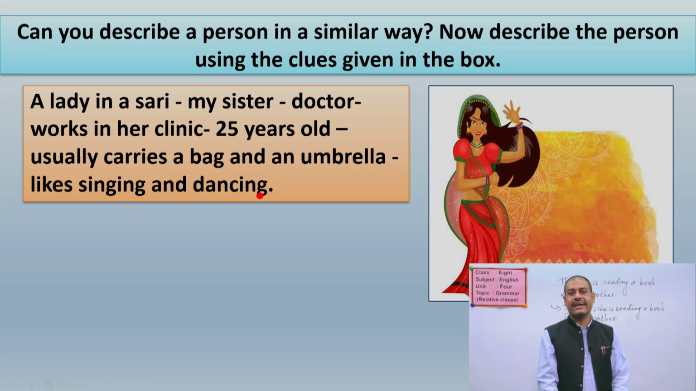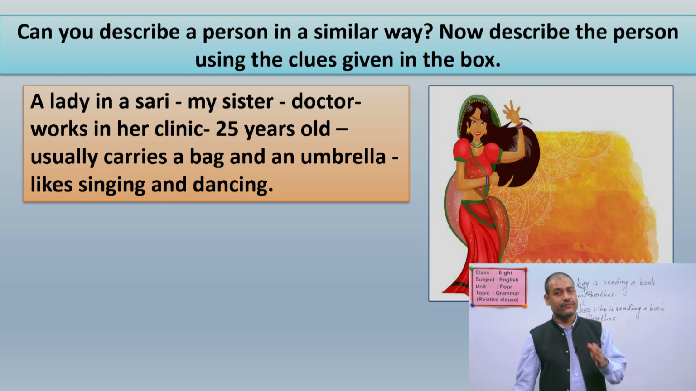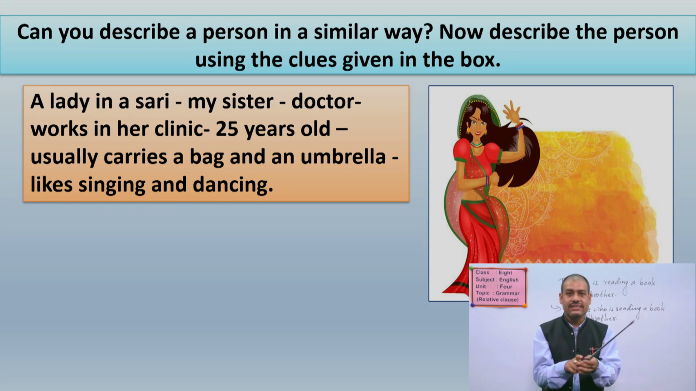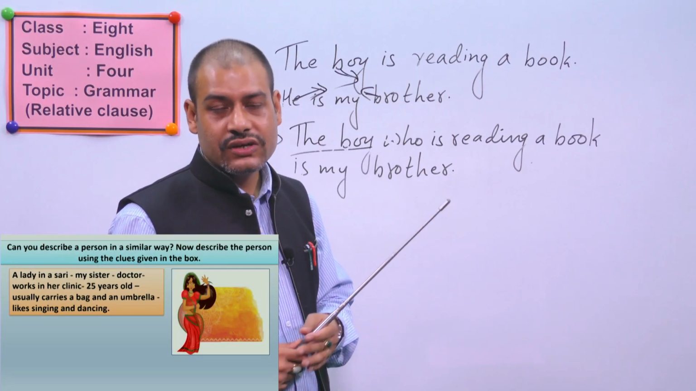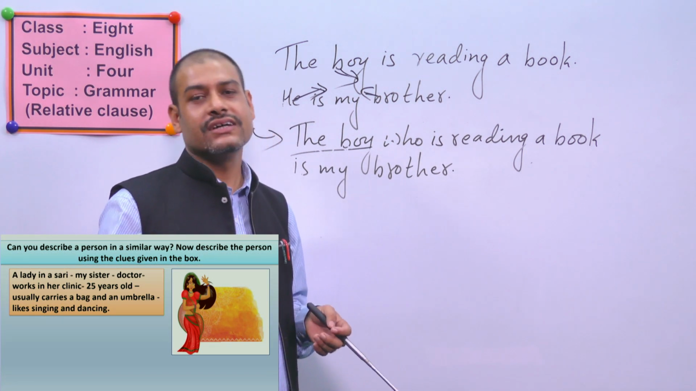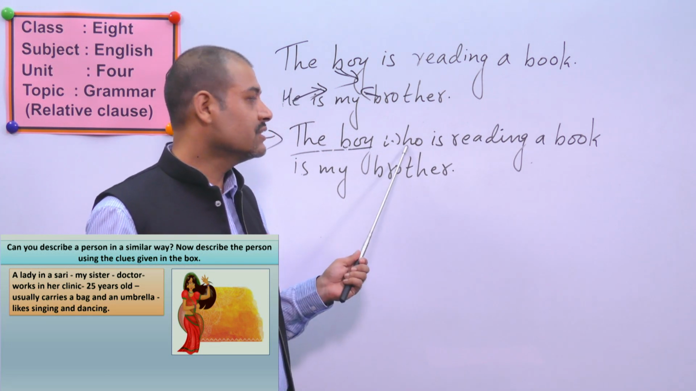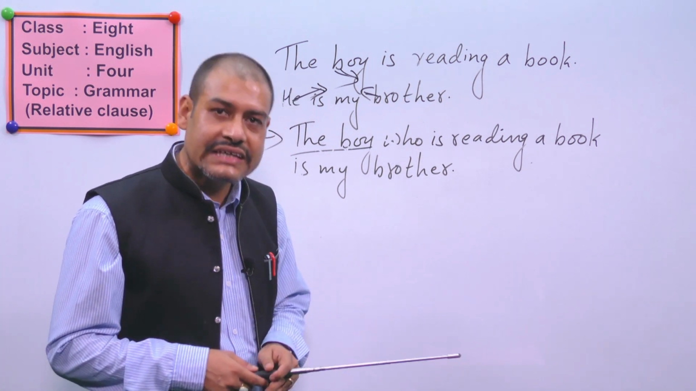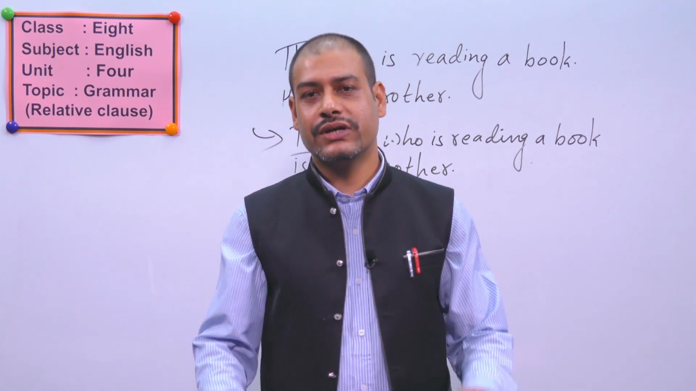And likes singing and dancing. So based on this, you have to write a paragraph. But don't forget, in your first sentence or in any sentence, there should be the use of relative clause. Relative clause. And for this also, I would like to give you a clue. You have to use who, because we are talking about a person. So for a person, we use who for the subjective case. So please try. I will wait for you for a while.